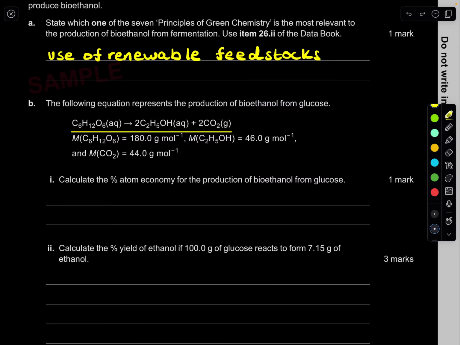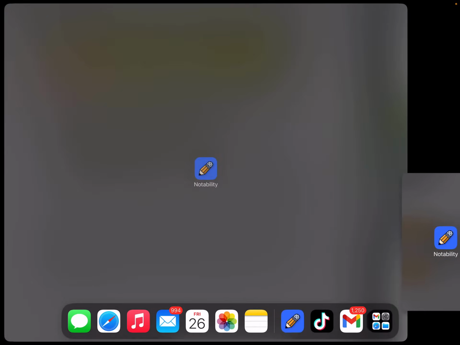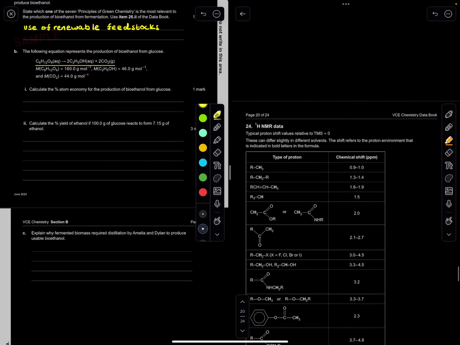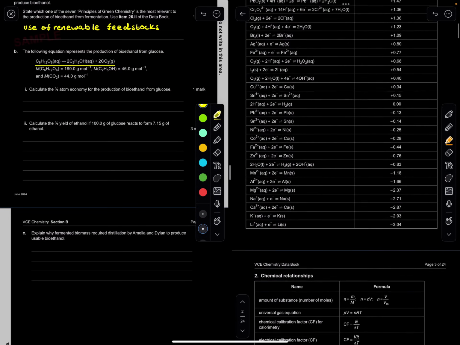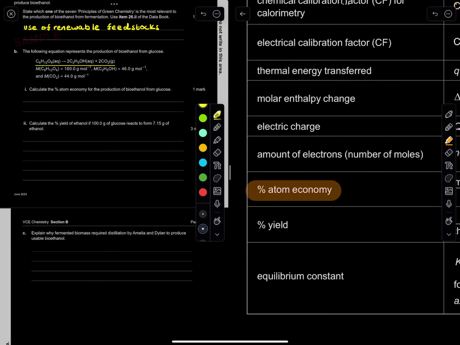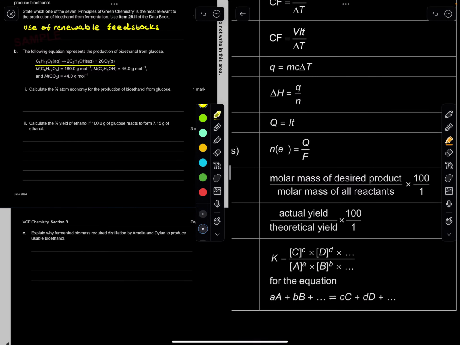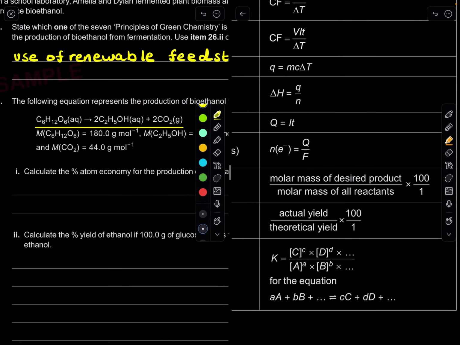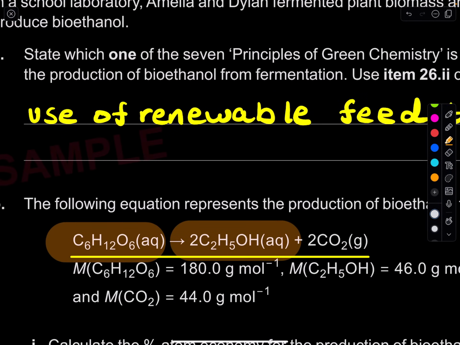Calculate the percentage atom economy for the production of bioethanol from glucose. Easy. Looking at your data book, there is the formula for percentage atom economy. It's in the first few pages. Here it is. Atom economy is the molar mass of the desired product divided by the molar mass of all the reactants. What is our desired product? It's your bioethanol, your ethanol. And what is the mass of all reactants? It's your glucose. There's only one reactant, glucose. And we want all the molar masses.